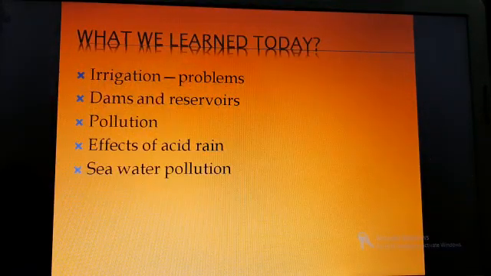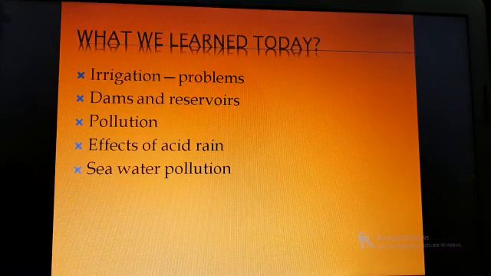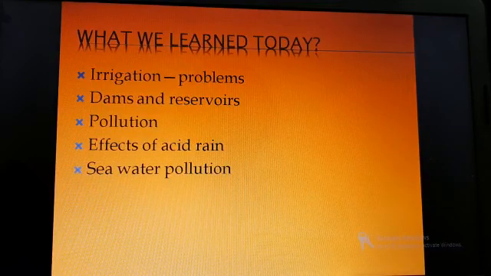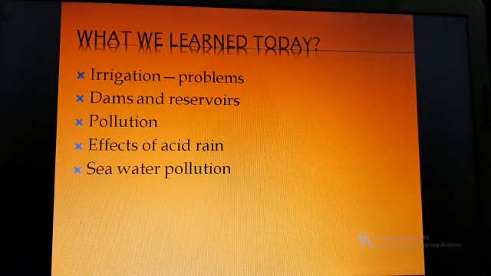What are the things we learned today? We learned irrigation. What is irrigation? What are the problems caused by irrigation? Then we learned dams and reservoirs, and what are the problems caused by these dams and reservoirs. These were in lesson 7. And from lesson 8 it is pollution. What is water pollution, we have learned, and the effects of acid rain, how acid rain is affecting humankind badly. And seawater pollution also, we learned how the water in the sea and oceans is getting polluted. So that's for today. Thank you.